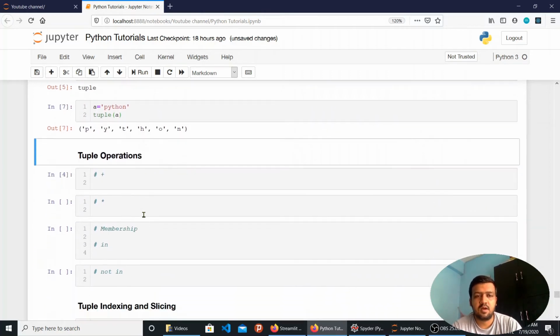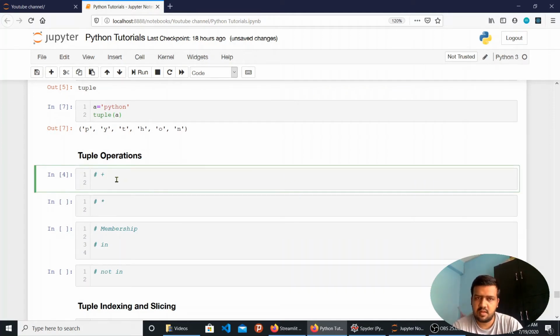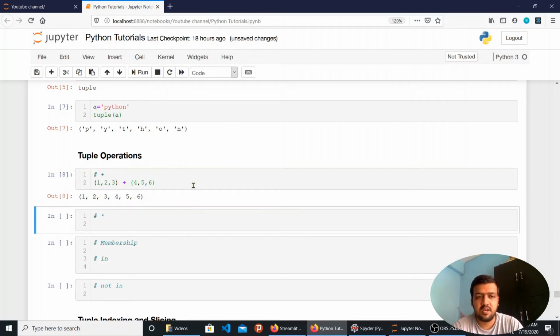There are a couple of operations that we can perform on tuples. These are very similar to the list operations that we already saw in the previous videos. Tuples have the addition operator, which helps us add two tuples. So let's say I have a tuple of 1 2 3, and a separate tuple which is 4 5 6, and if I use this addition operator, it will create a new tuple.